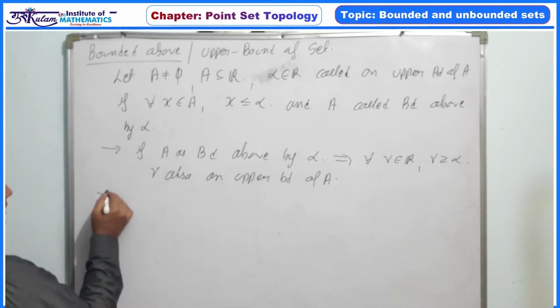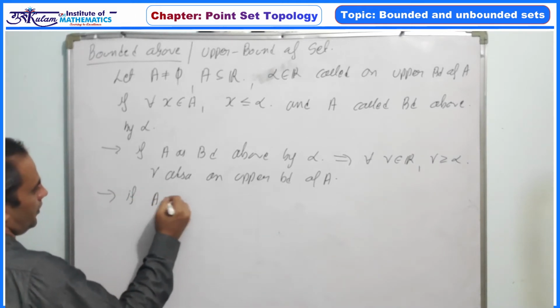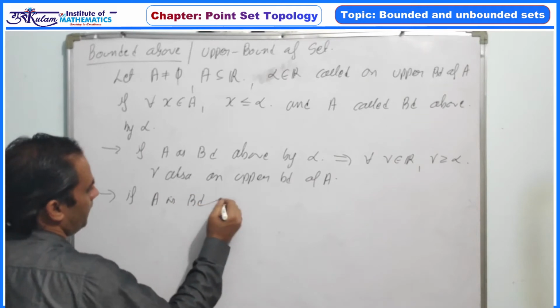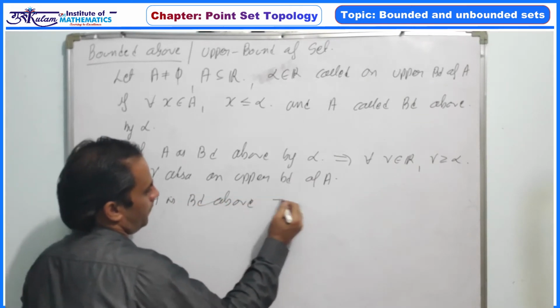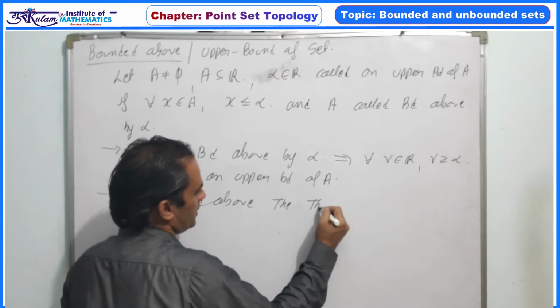So directly we can say that if A is bounded above, then the set of all upper bounds of A is an uncountable set.